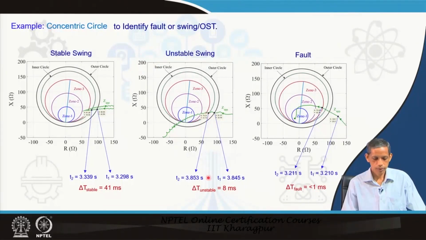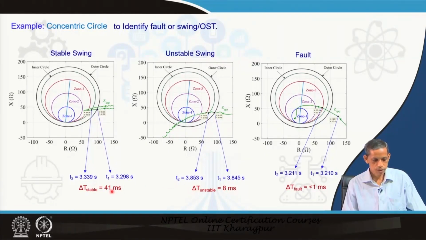With delta z remaining the same, the corresponding time recorded by the relay for the unstable swing case is much smaller than that for the stable swing. Now, come to the fault in that line. If you see its trajectory, the corresponding 2 points, because this time is very fast, we recorded 1 point here, that becomes 3.2, and these are quite larger values than the delta z, because the fault is pretty instantaneous. So, we found that it is still less than 1 millisecond.